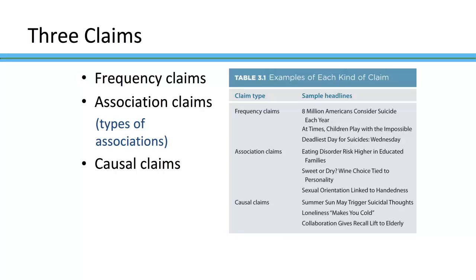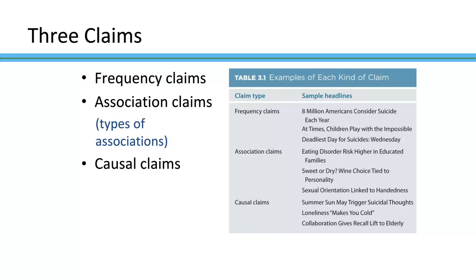So I'll show a couple of examples when we start to talk about correlation in Chapter 8, where they found some really crazy associations just by chance, really. And so sometimes we'll see association claims and try to make some kind of causal claim. So I've seen probably one of the more hilarious ones is that there's a relationship between the number of lemons that we import from Mexico here in the U.S. and the U.S. highway fatality rate. So the more lemons that we import, the lower our highway fatality rate. So that would be a negative association claim.